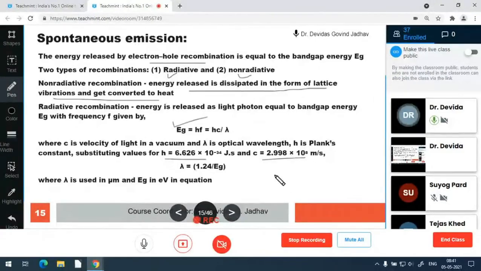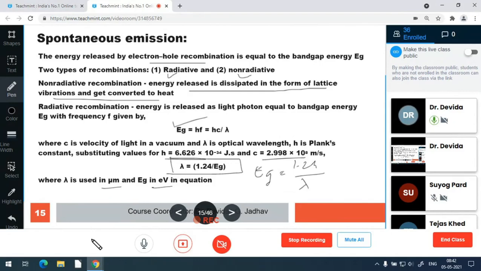If you substitute all these, you can rearrange the equation as lambda equal to 1.24 divided by Eg, or Eg equal to 1.24 divided by lambda. Both these are in micrometer and electron volt. Whenever Eg is to be calculated, lambda is to be substituted directly in micrometer, and whenever lambda is to be calculated, Eg is to be substituted directly in electron volt. So 1.24 divided by Eg or 1.24 divided by lambda. These are the equations.